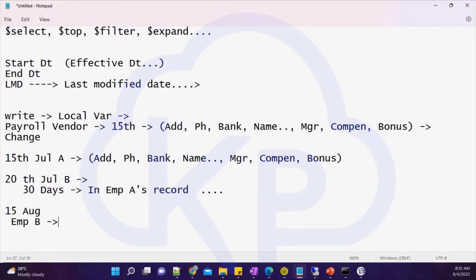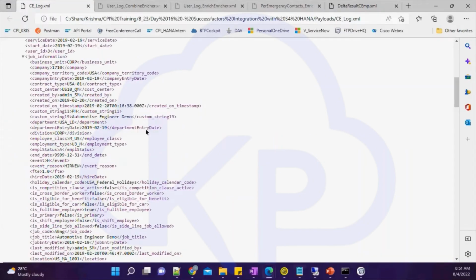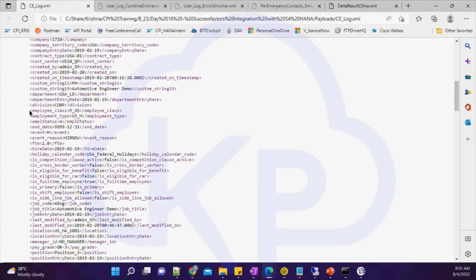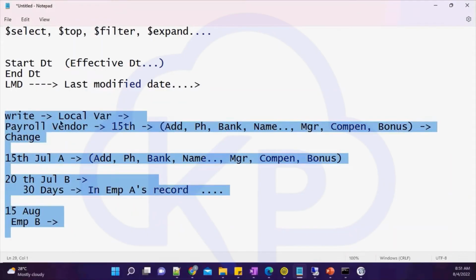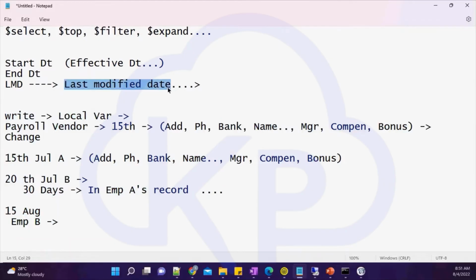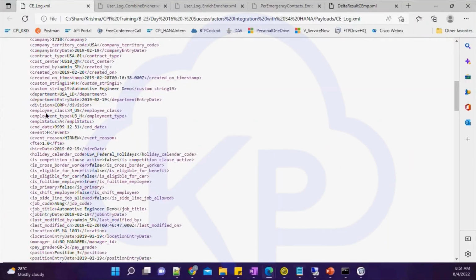That is where your last modified date will come into the picture, which means you will run your query based on last modified date. So let me again take you back to this XML. I don't know how many of you are relating to it, but my suggestion is just listen to this recording once again. You will be able to understand. Just this particular section, why I am mentioning last modified date, you will understand what I mean to say.